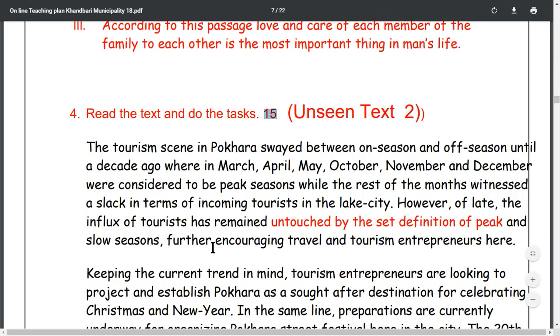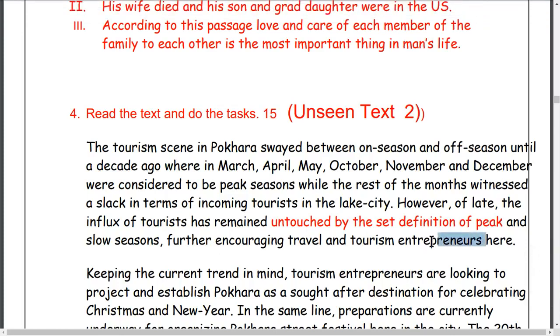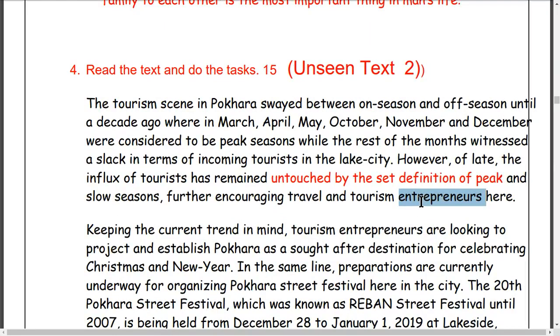For the encouraging travel and tourism entrepreneurs. Entrepreneurs are tourism business workers. Travel and tourism entrepreneur means business holders who have been running different kinds of tourism business like hotel, travel, rafting, climbing, adventure tourism. A person who runs such an industry is the tourism entrepreneur, the industry holder or the manager.